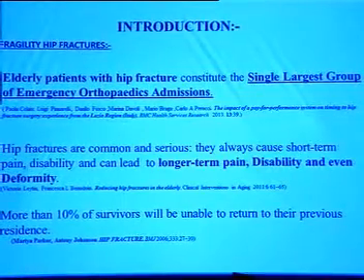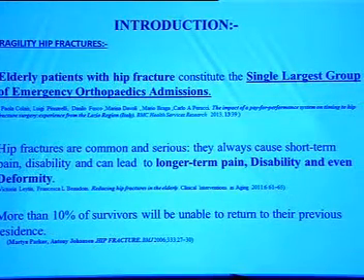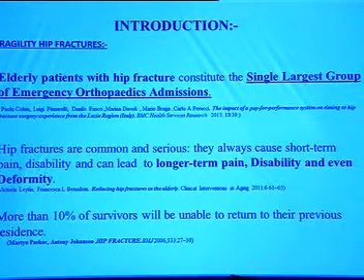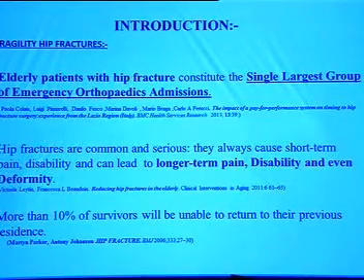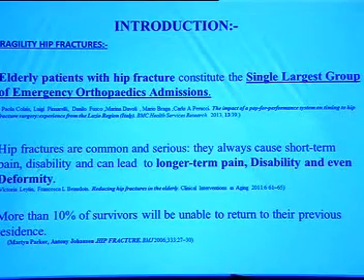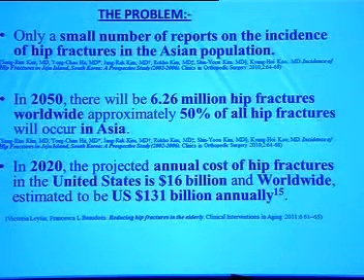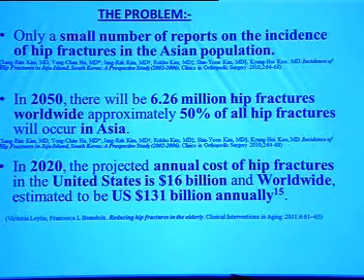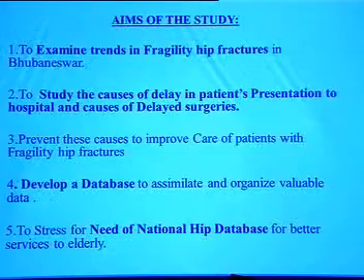Elderly patients with hip fractures constitute the single largest group of emergency orthopedic admissions. Hip fractures are common and serious. They cause long-term pain, disability, and even deformity. More than 10% of survivors will be unable to return to their previous residence. The problem is that there are only a small number of reports of the incidence of hip fractures in the Asian population. By 2050, there will be 6.26 million hip fractures worldwide, out of which 50% will occur in Asia. In 2020, the annual cost of hip fractures in the US is $16 billion and worldwide $131 billion.